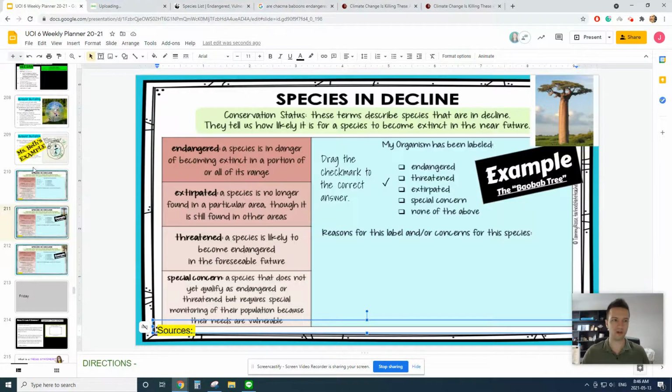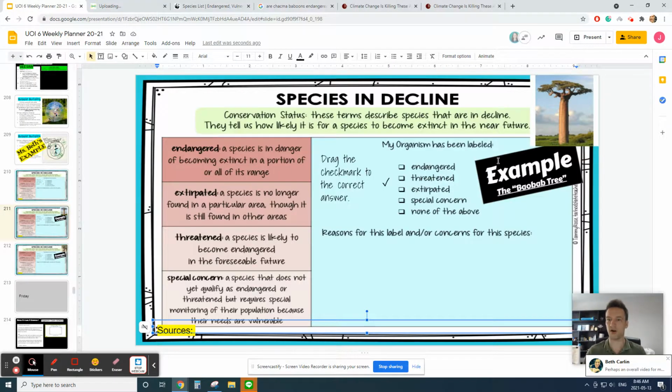So as you are researching and trying to figure out whether your organism is endangered or extirpated or threatened or special concern or none of the above, which could mean totally healthy, it might not be so clear for you what the answer is, because websites might disagree or they might use language that's not very clear. So let me go through this with you and show you how you can figure it out on your own.